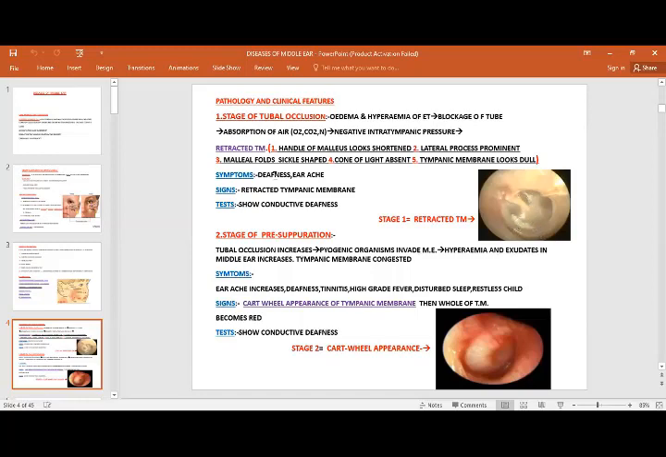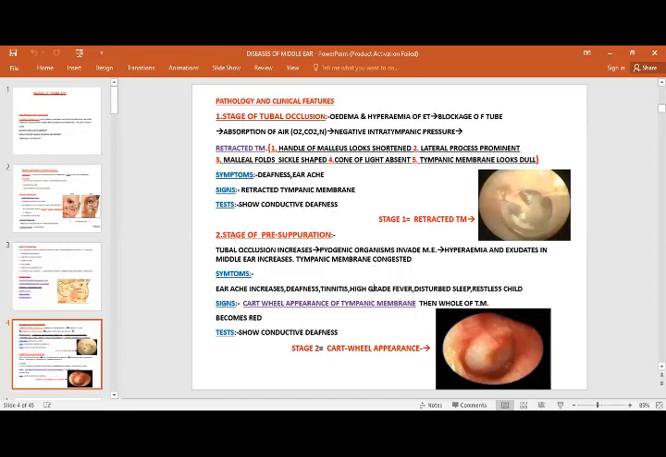Symptoms, of course, would be deafness. The patient would have hearing loss or deafness, earache, and the sign is a retracted tympanic membrane. And of course, when you offer the tuning fork tests, this will show that there is a conductive deafness.